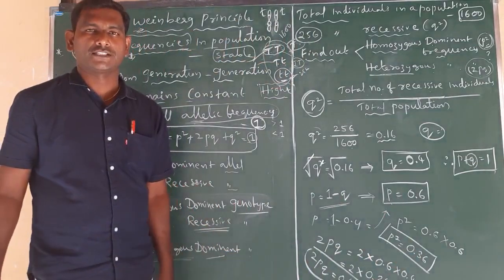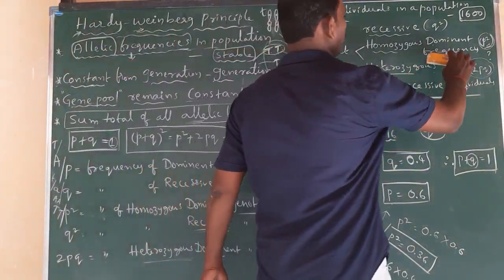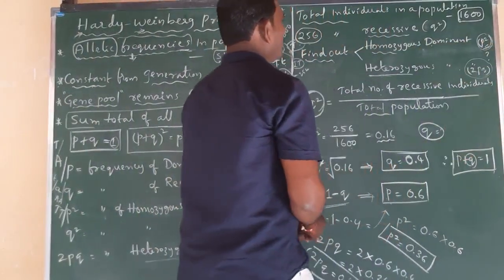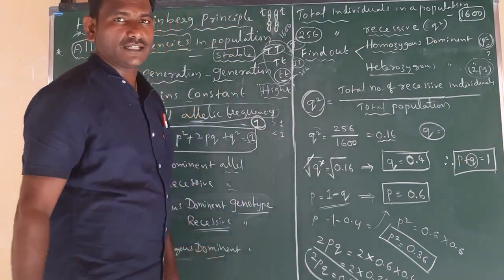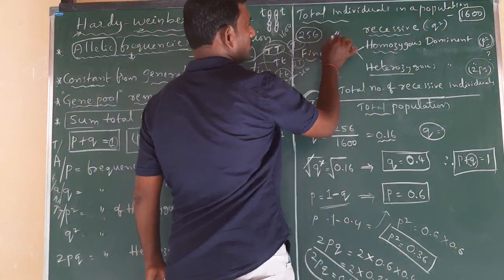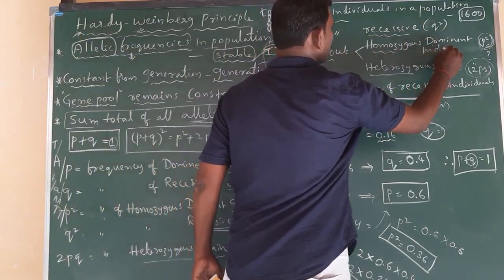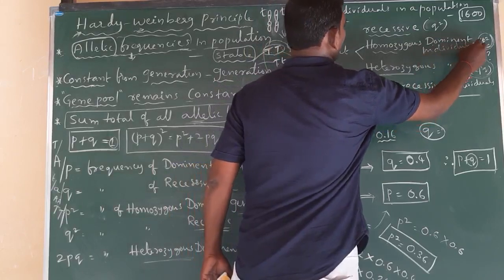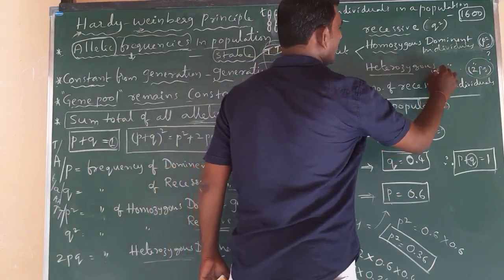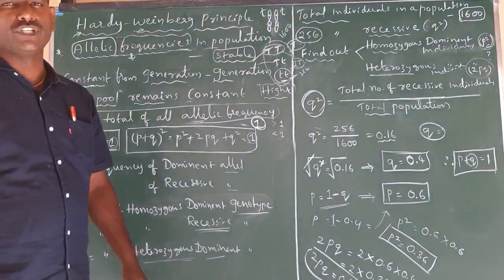Questions like these they are asking. Sometimes instead of frequencies they will ask for individuals. Same question, but sometimes they will ask individuals. So, in a population of 1600 individuals, 256 individuals are recessive. Then find out homozygous dominant individuals in the population. Along with that, find out heterozygous dominant individuals. Instead of frequencies, they will ask individuals.